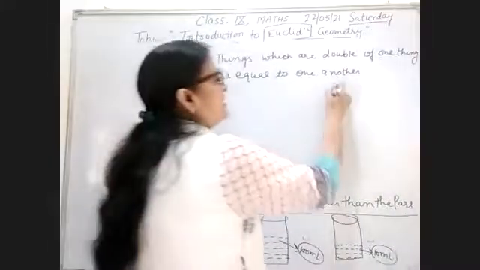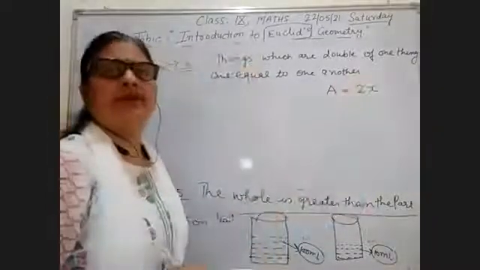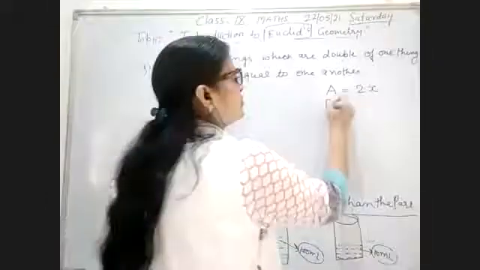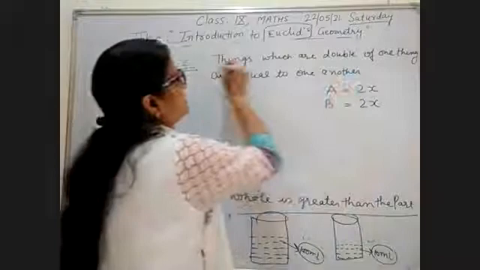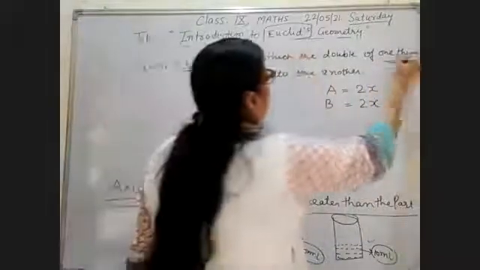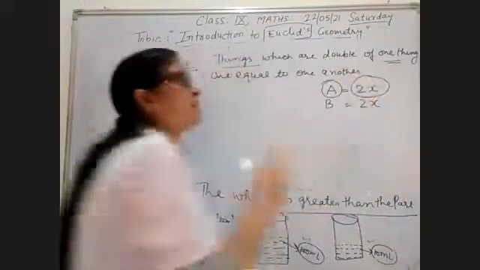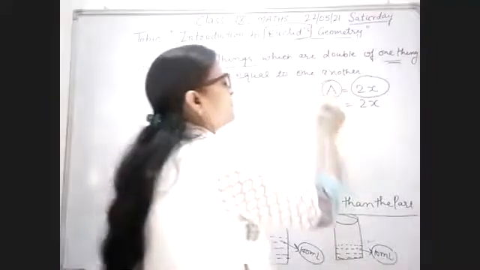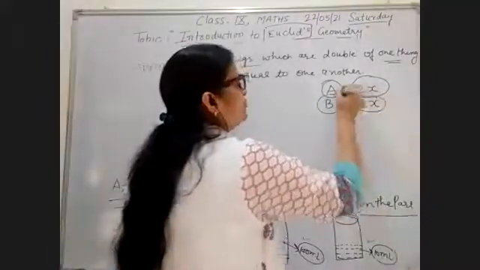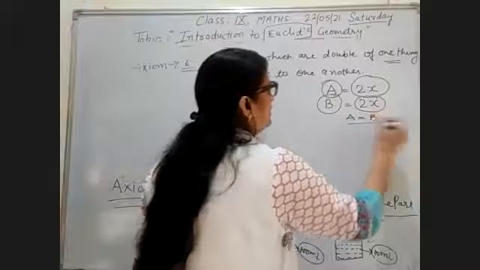For example, A is the double of 2x, and B is also the double of 2x. When things are double of one thing, A is the double of 2x, and B is also the double of 2x. So you can call like this, A is equal to B.